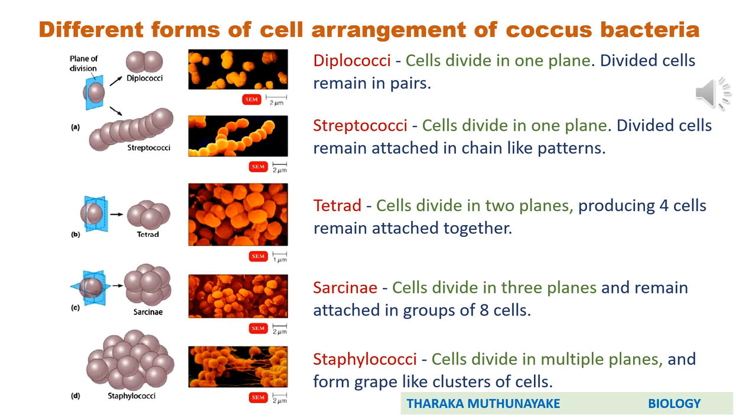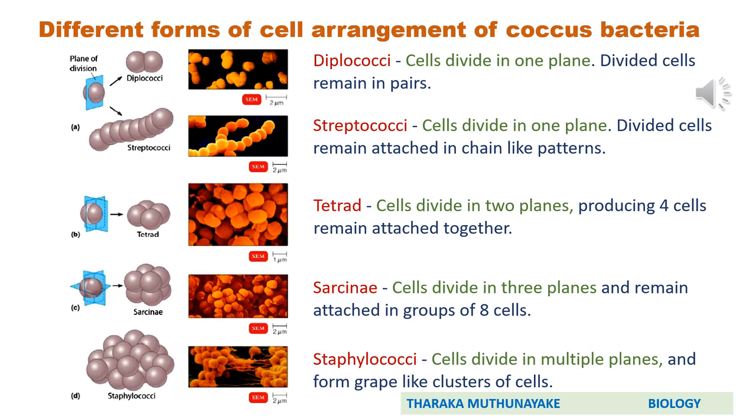There's a table describing these things in your resource book as well, on page number 3. Go to that table. Here, plural words are mentioned as singular words. For example, the correct word should be diplococci, but in the resource book it is stated as diplococcus. So please correct them in the table. They should be diplococci, streptococci, tetrad, sarcinae and staphylococci.